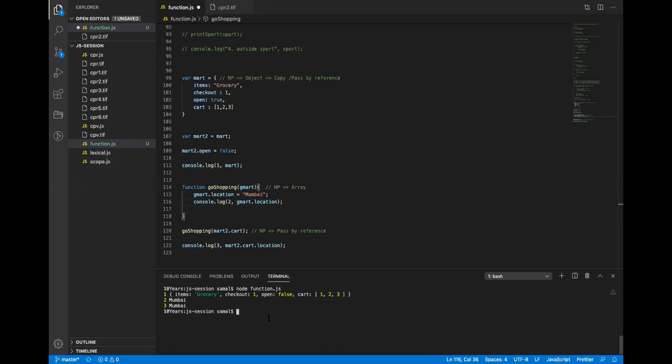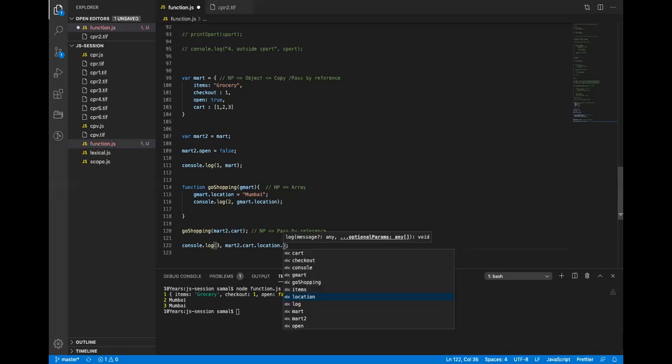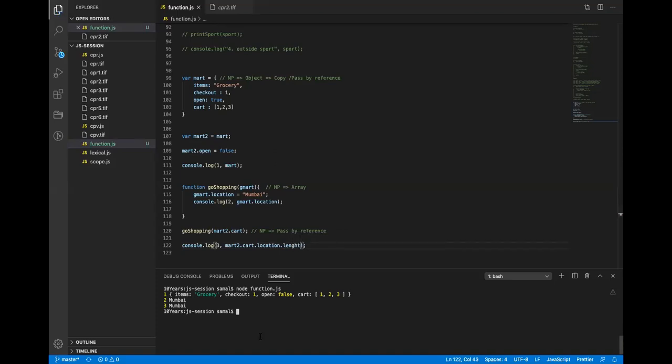And what will the length of this be, sir? You want the length? What do you think the length will be? 3. Sorry? 3. The length will be, not location, sorry, that. It will be 3. An array only takes the index value. When you take the length, it always takes the index value.